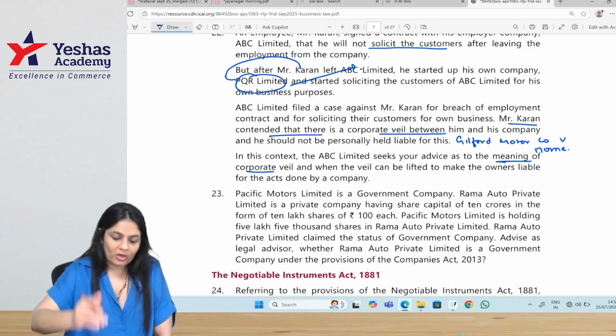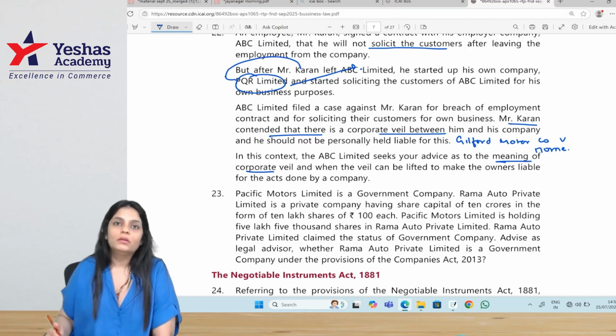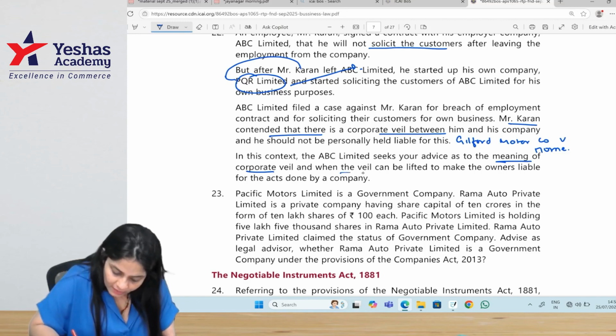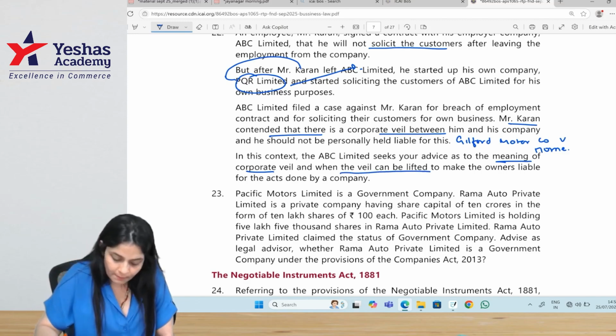Here the question is different. They are not asking you for this. They are asking you the meaning of corporate veil. So you have to explain the concept of corporate veil and when the veil can be lifted. So you have to give all the cases where the veil can be lifted.